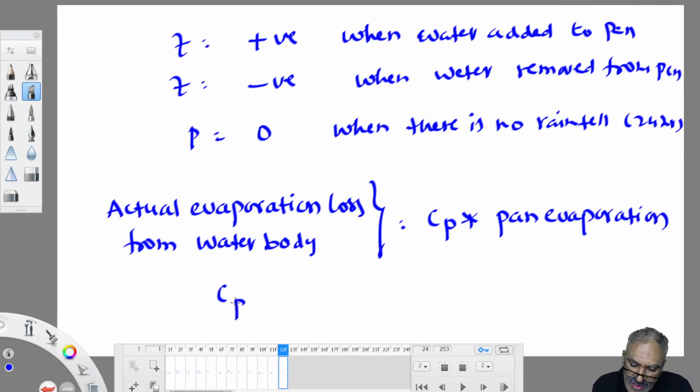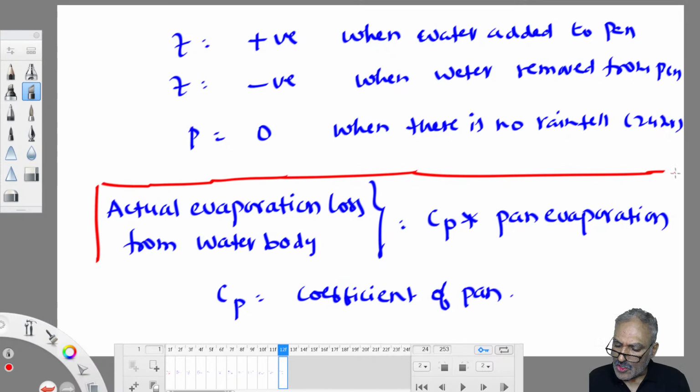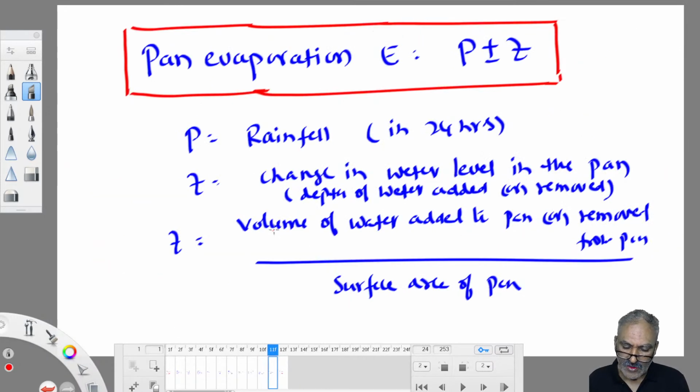What is that Cp? Coefficient of pan. Whoever manufactured that pan will give you the correlation between actual measurement and pan measurement. Coefficient of pan, or pan coefficient otherwise. So this is how we can work it out. But this is in terms of depth. Sometimes we ask you to measure in terms of volume also. So how to find out depth into volume?